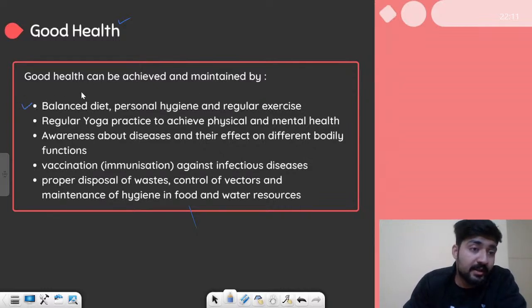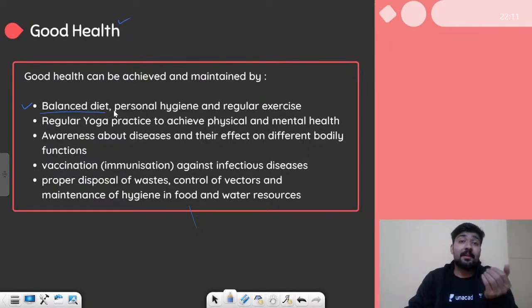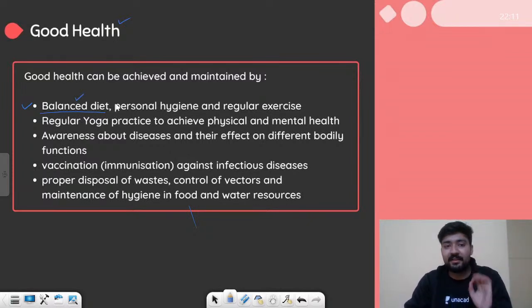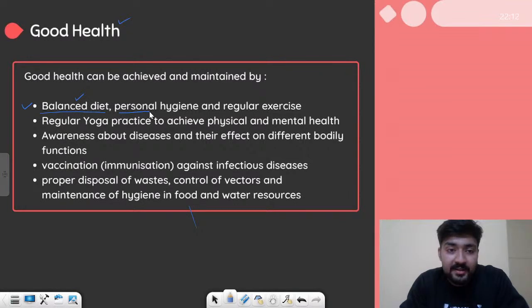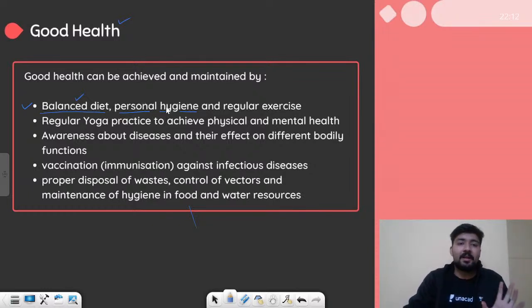The first includes a balanced diet. If you have taken all these nutrients in a well balanced amount and you have a balanced diet, you will be healthy. After that, we have personal hygiene. If you take regular showers, right? If you brush your teeth every day and you live in a clean environment, your surroundings are clean, you are hygienic, then yes, you will have good health.